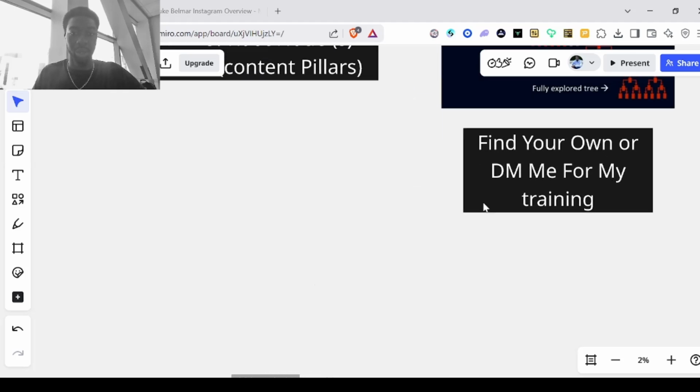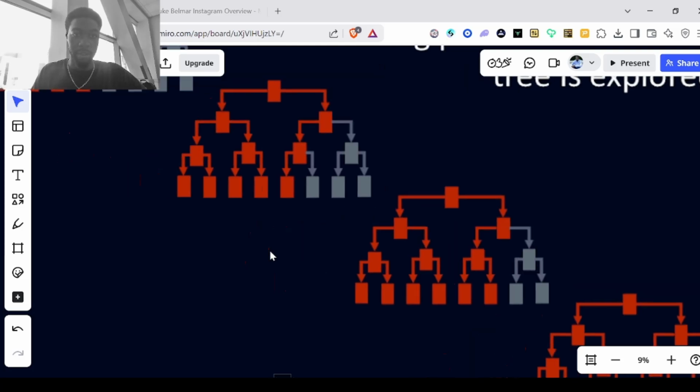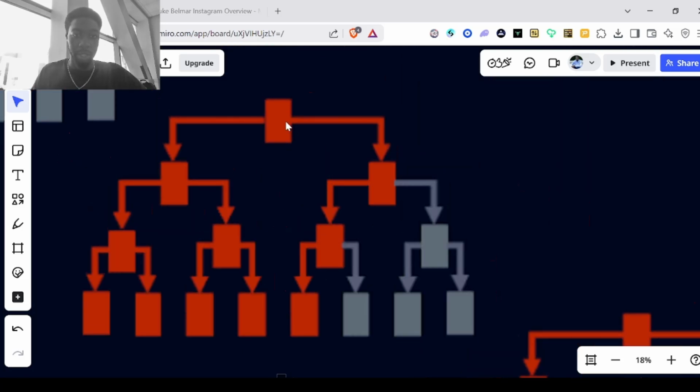If we go back to this tree, if each node is a niche, an adjacent node is a niche that is parallel to the current niche you're at. And then a subnode is a niche under it. So let's say if we're looking at this one tree here, and this first root node is online business, then a subnode of online business can be SMMA, right? Or coaching. And then if we have e-commerce here, that's an adjacent niche to SMMA.